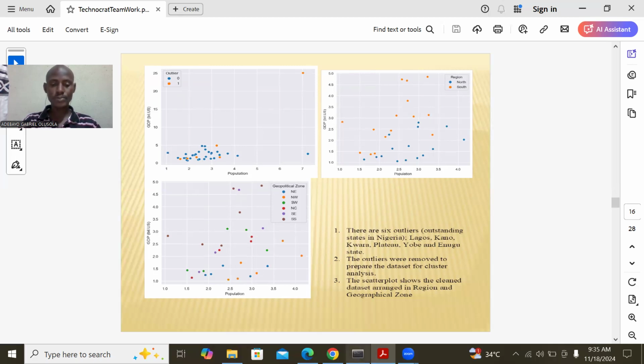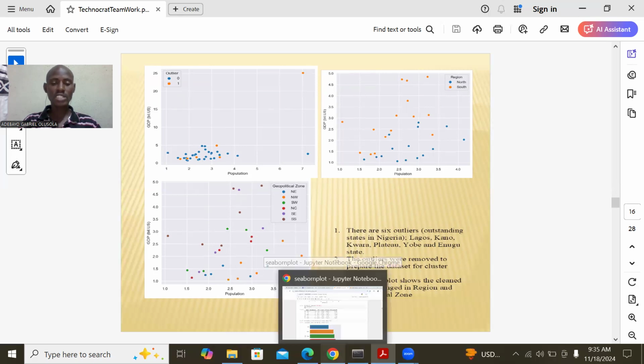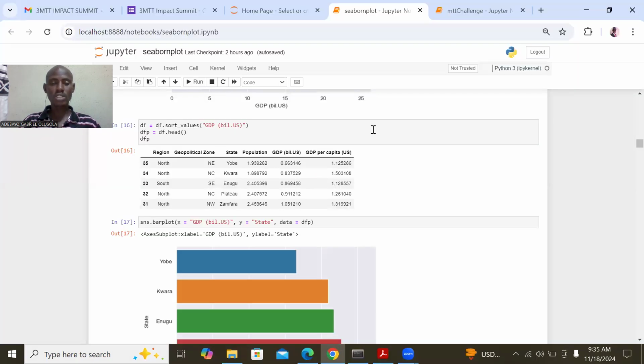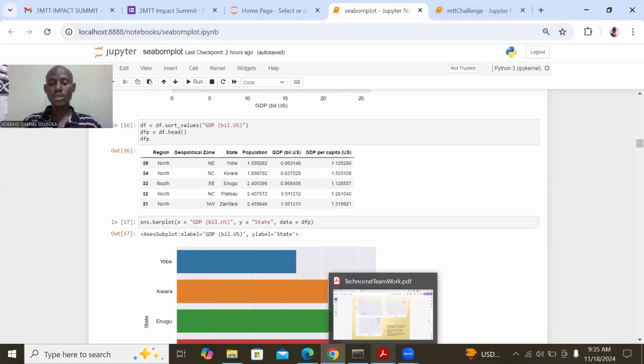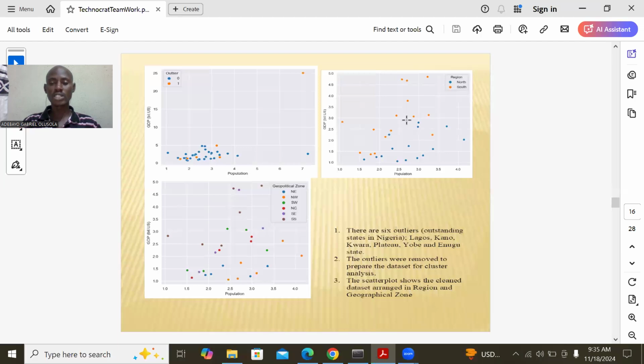We write the code to remove the outliers. So when we remove the outliers, the code is here. If you need it, we will send it to you. After removing the outliers, we have this. So now we rearrange it per region.